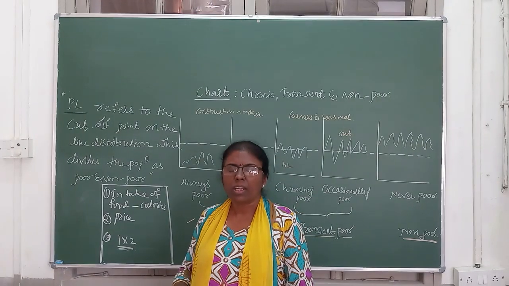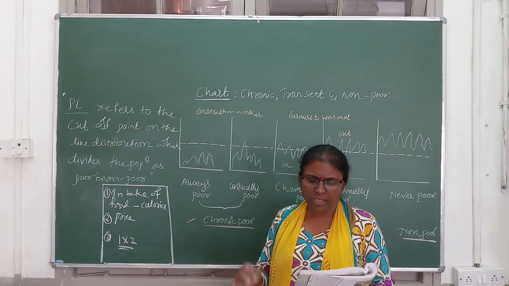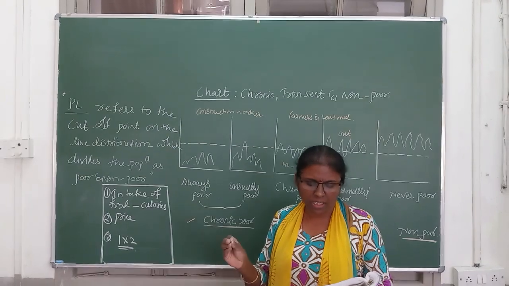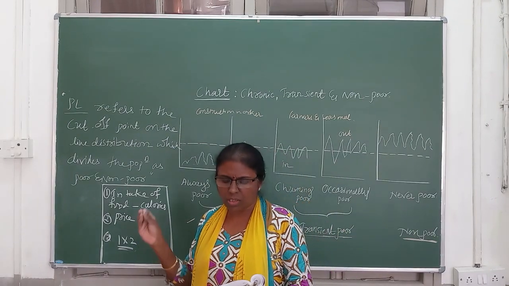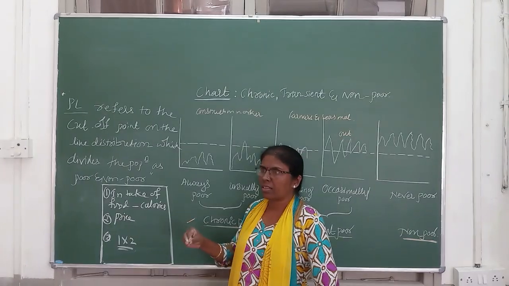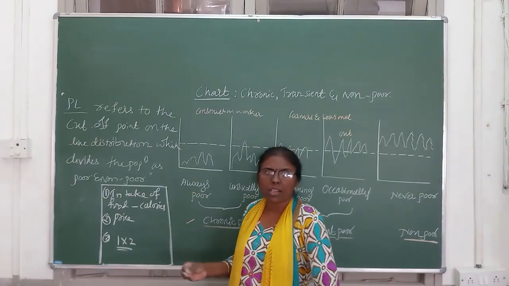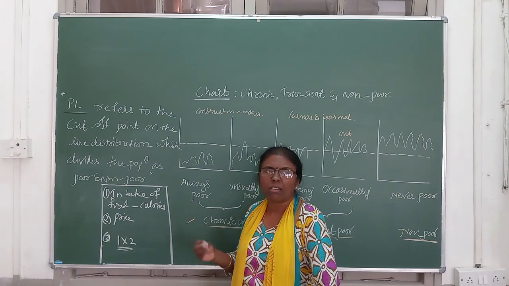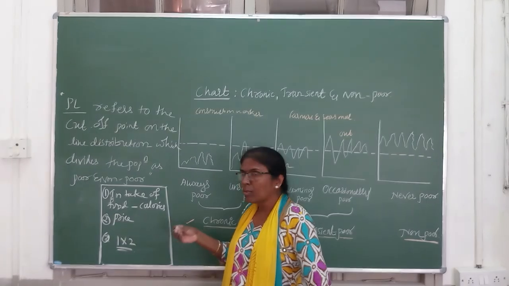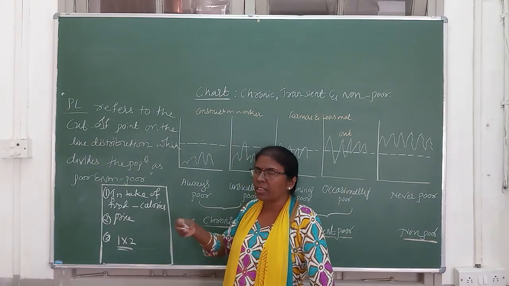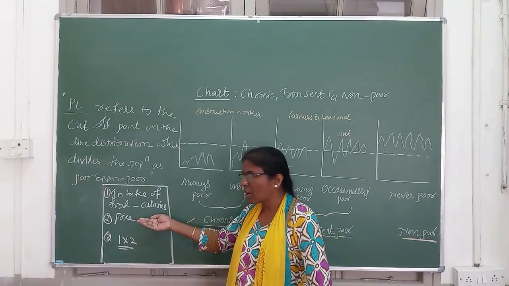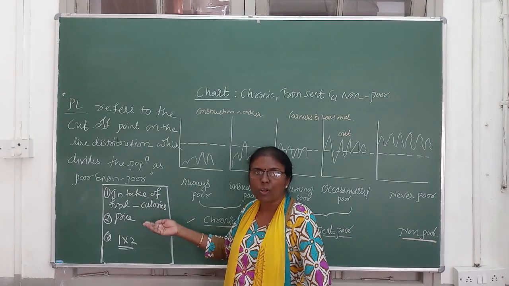Yes, is it clear? Now take for example, per day 2400 calories are required in urban areas and 2000 in rural areas, and 2100 in urban areas, because in rural areas workers work in farms and other hard work is there, so they need more food, but in urban areas they need a little bit less food. So in terms of calories we have to calculate, not in terms of kilos or tons.